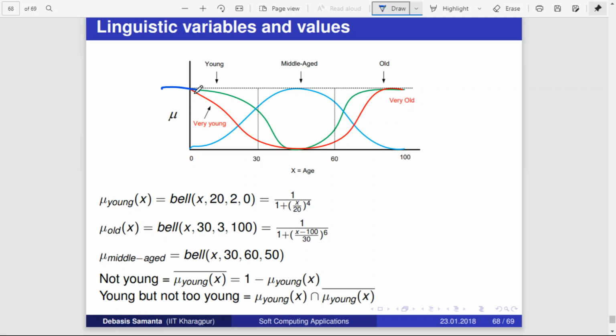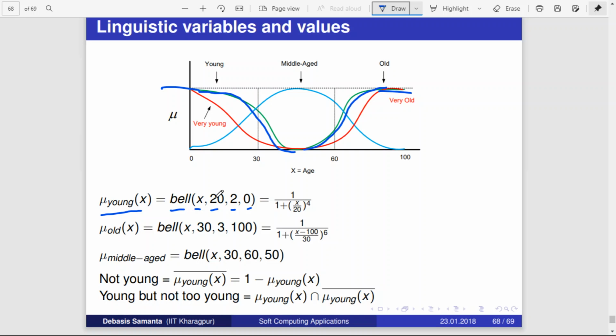I mean, this is open left, this is open right, and the middle one is closed. Here is an example with some values plugged in. Say, for example, this particular curve represents young, and this curve represents old. Then mu represents the membership function. The membership function of young is given like this: bell of x comma 20 comma 2 comma 0.